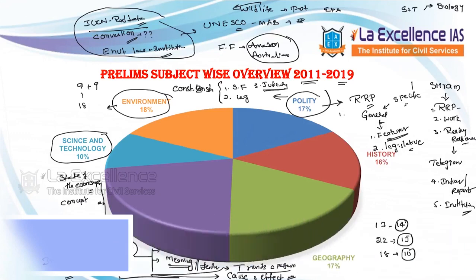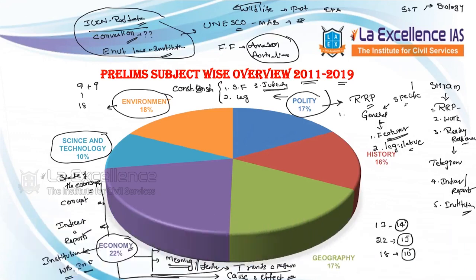In biology, vitamins and diseases are the high-yielding areas: various types of diseases, viral diseases, bacterial diseases. Let's take Japanese encephalitis, which is in the news. It is a viral disease. And then let's talk about malaria, which is caused by a parasite. So typhoid: which common diseases are caused by what kind of microorganism?